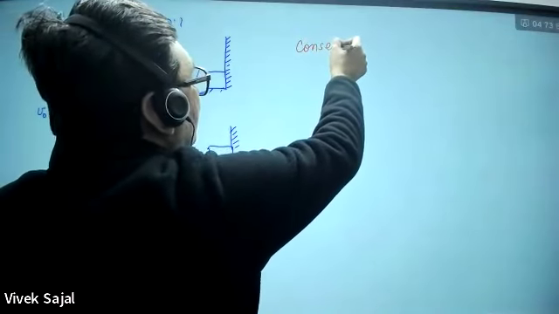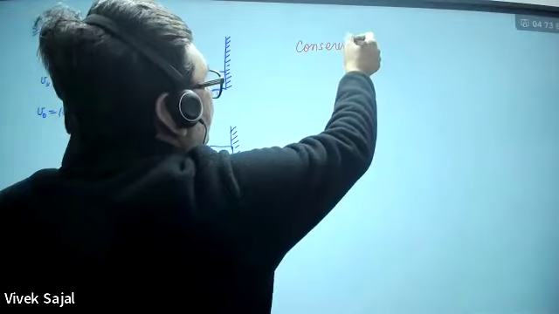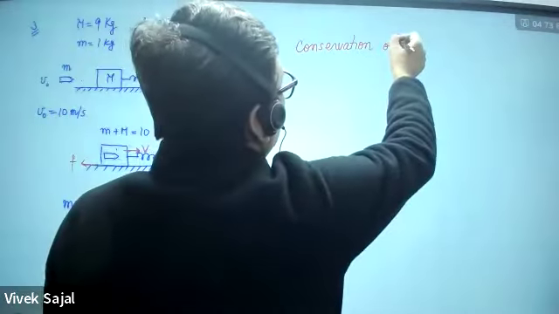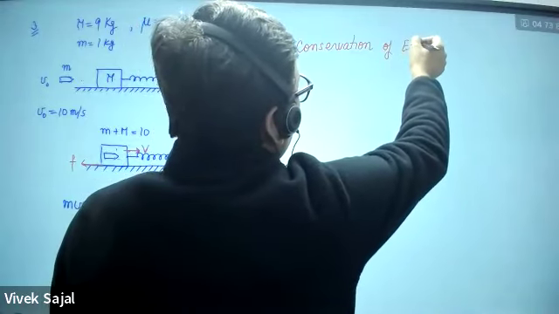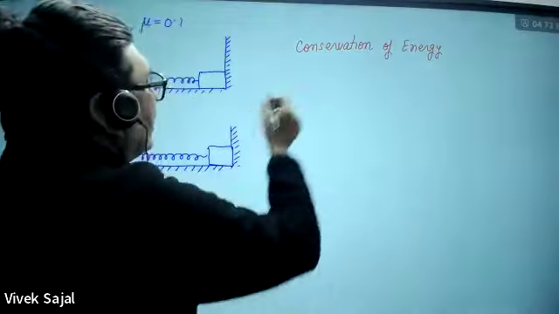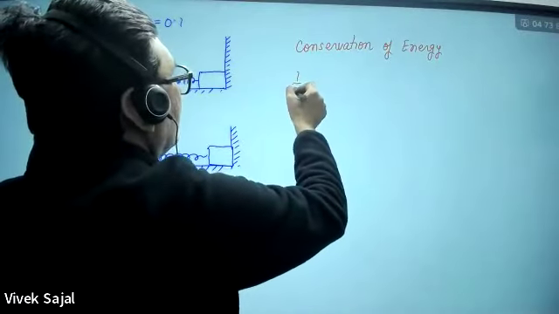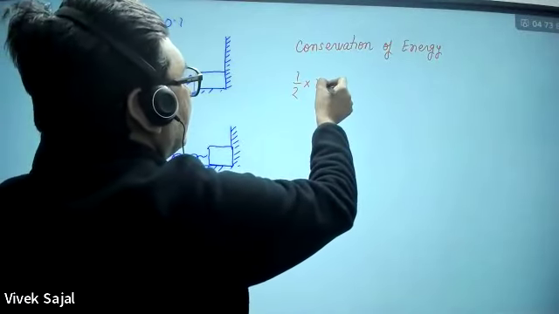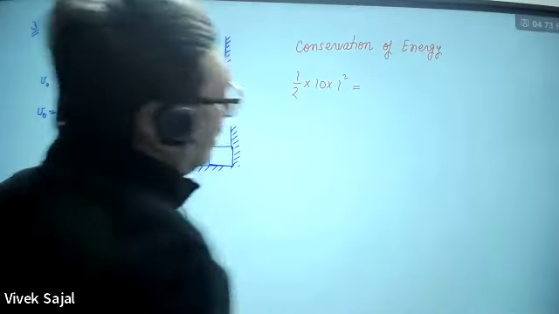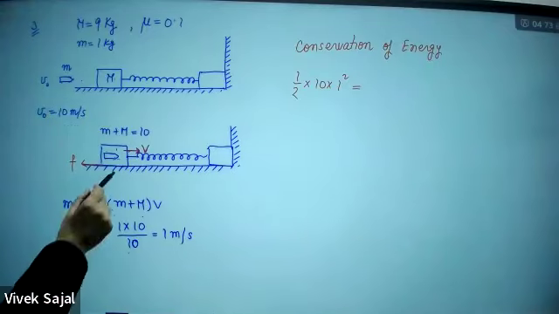So conservation of energy. So initially they are having kinetic energy 1 by 2 (M plus m) v square, M plus m is 10 and v square is 1 square. So this is the kinetic energy they are going to have.